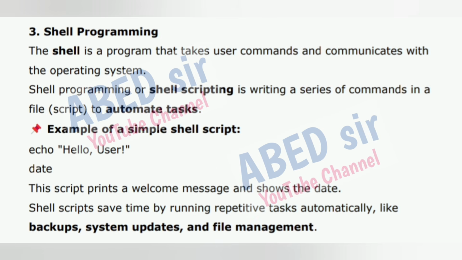3. Shell programming. The shell is a program that takes user commands and communicates with the operating system. Shell programming, or shell scripting, is writing a series of commands in a file, a script, to automate tasks. Example of a simple shell script: echo hello user, date. This script prints a welcome message and shows the date. Shell scripts save time by running repetitive tasks automatically, like backups, system updates, and file management.